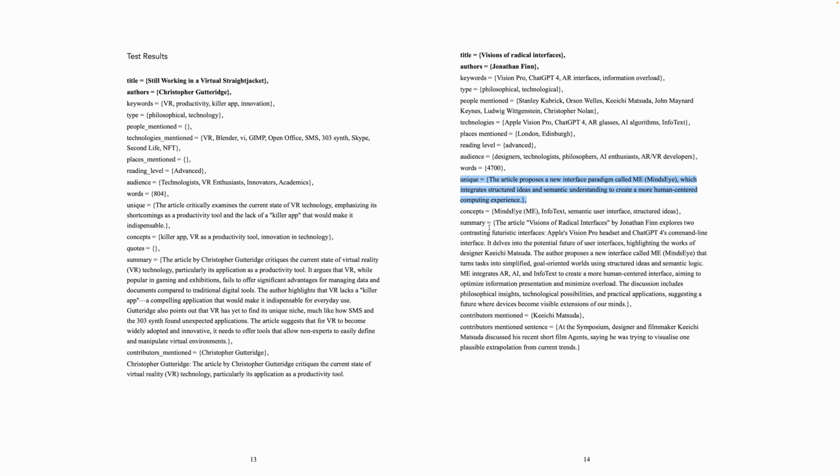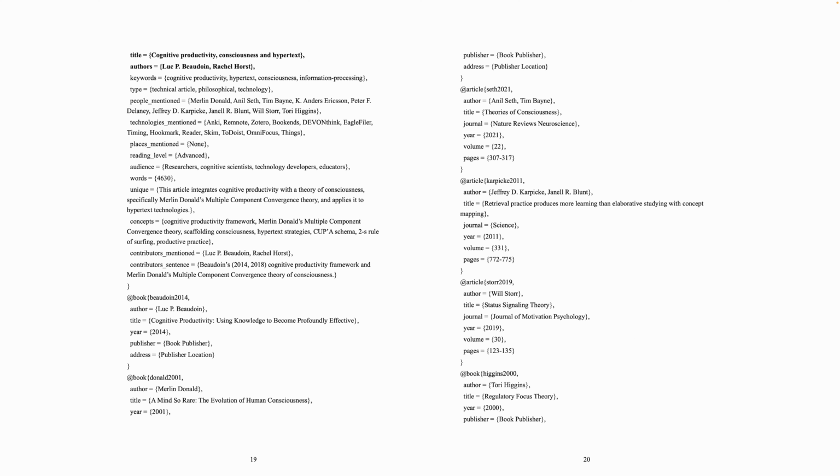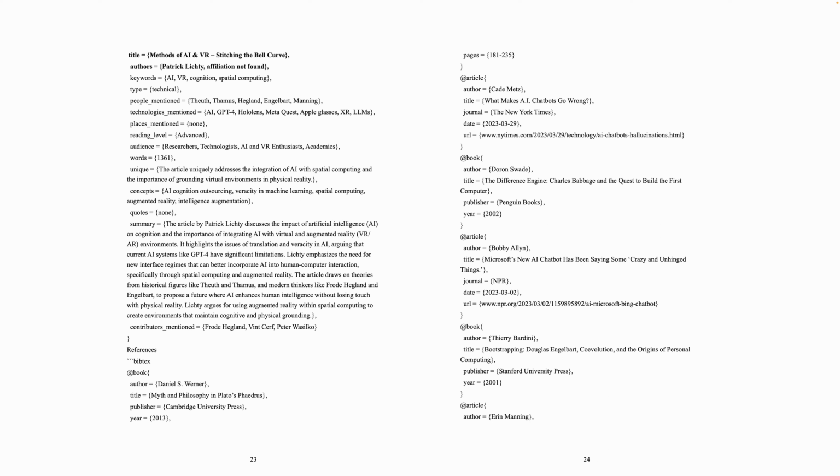If there's anything unique. All of these are very much analysis by the system, but this one is quite nice. Contributors mentioned. So if one article refers to somebody who's written another article, maybe the article that is being referred to should have a link to this. So here we see the examples, including extracting references where available.